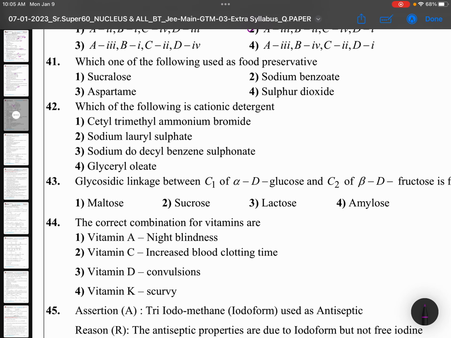Which of the following is used as a food preservative? Sodium benzoate, and this is taken from the chemistry in everyday life lesson.